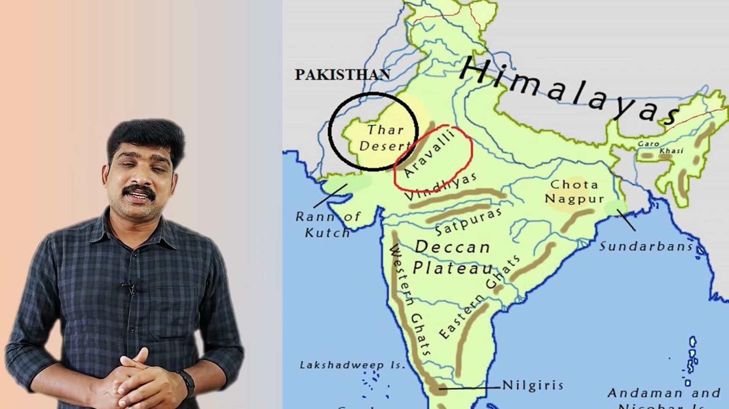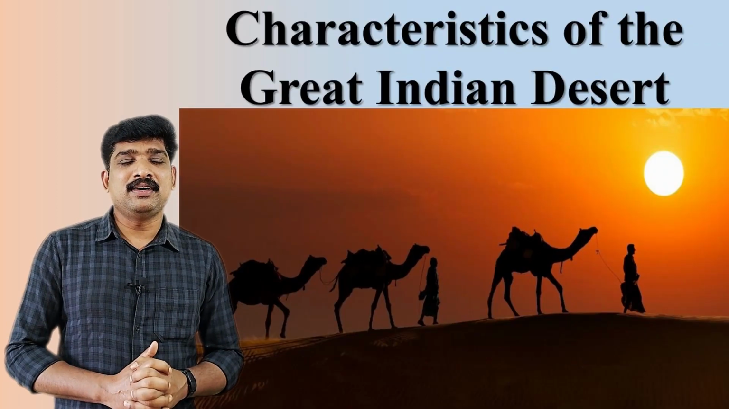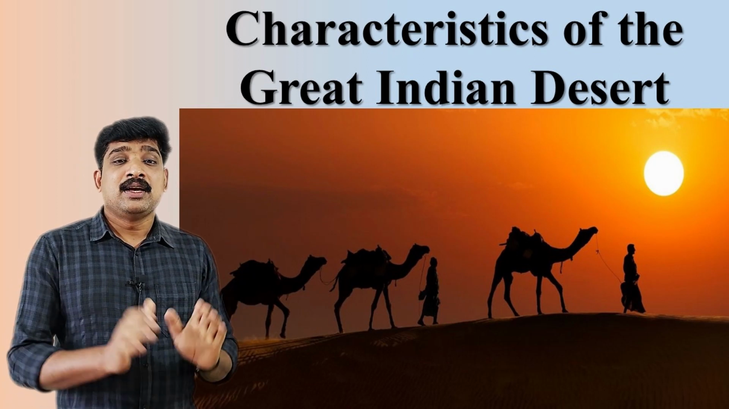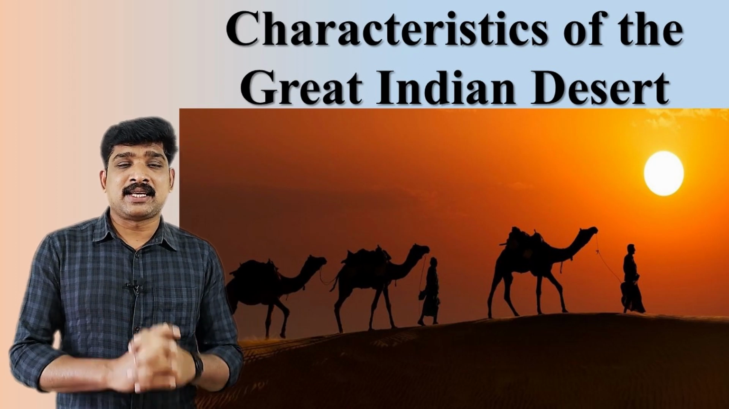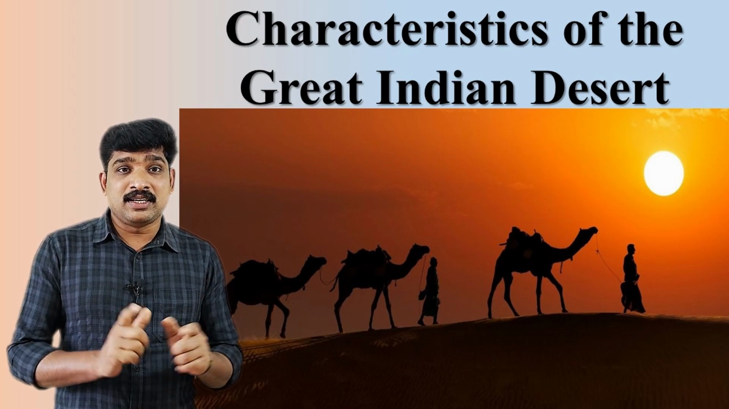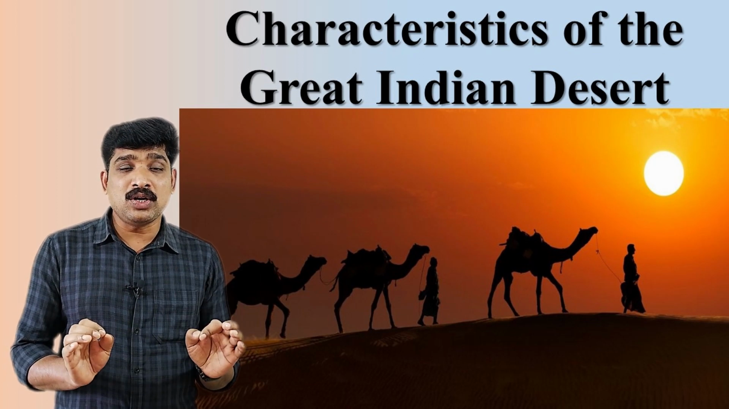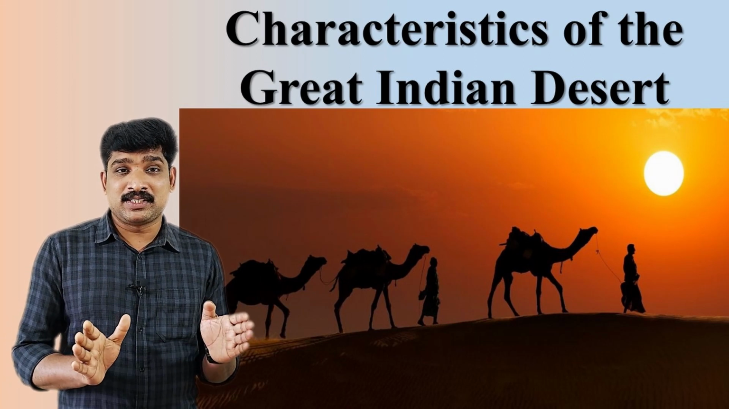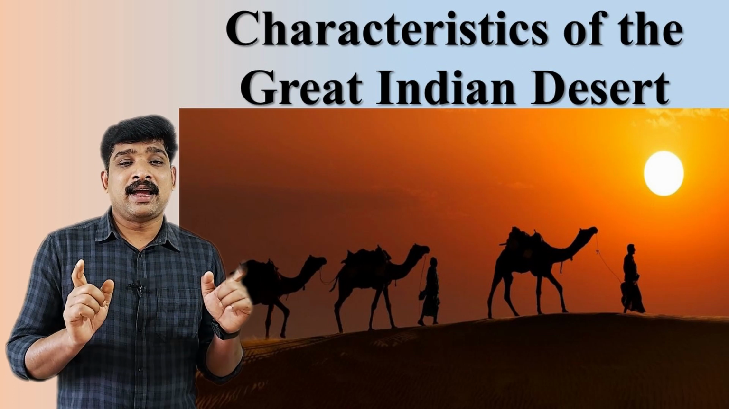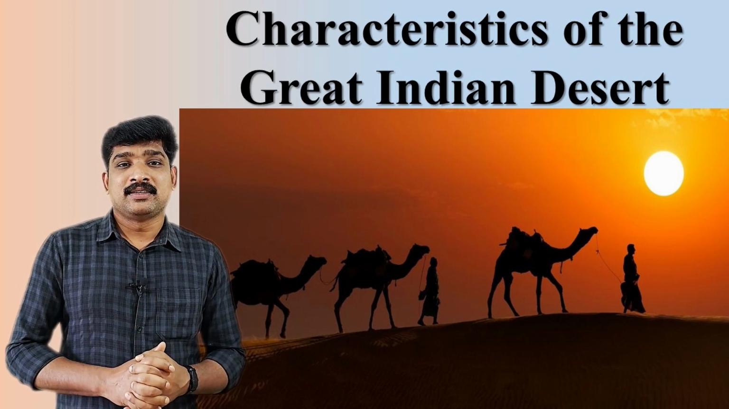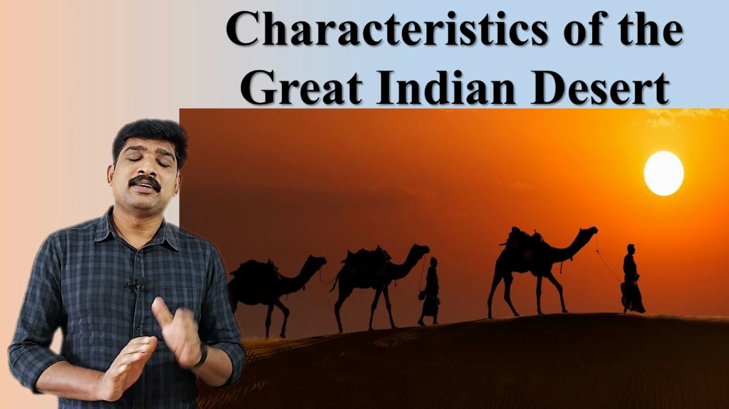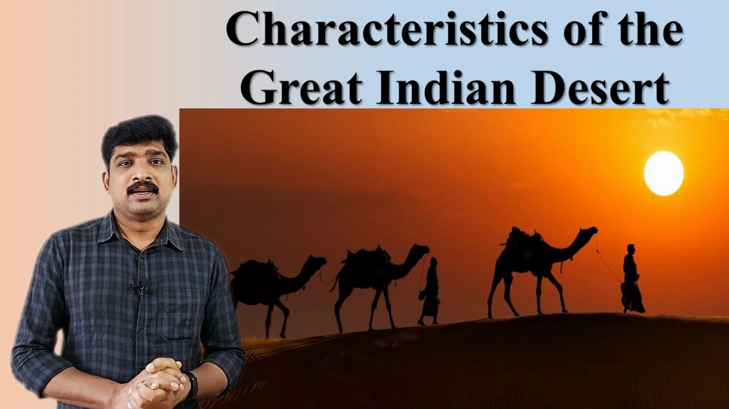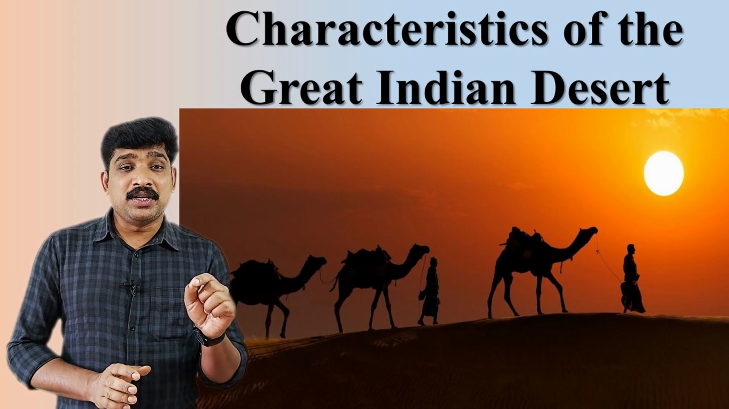Now let us see the characteristics or the different features of the Great Indian Desert. What all can we see in the Great Indian Desert? The Thar Desert is dry and sandy as it receives scanty rainfall. The summers are hot and dry and the winters are cold. What is the feature of this Thar Desert? It is dry and sandy. Why is it dry? Because it doesn't get rainfall. During summer, it is very hot and very dry in the desert,